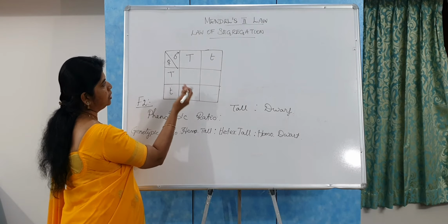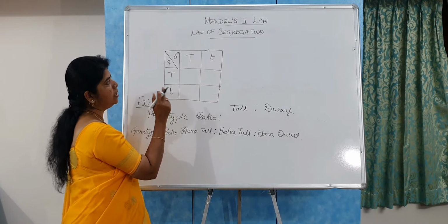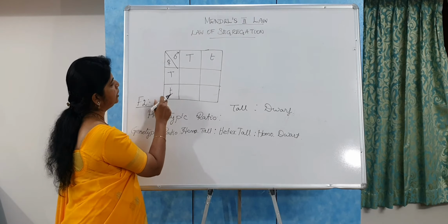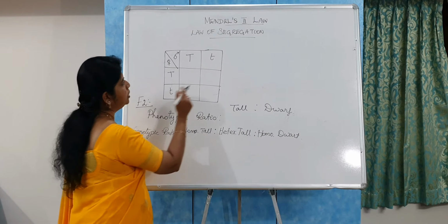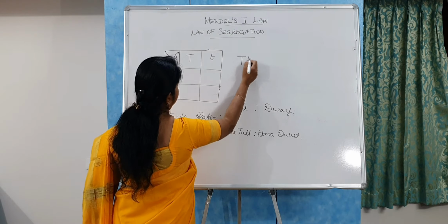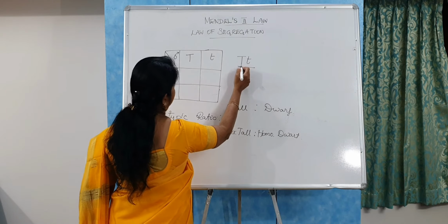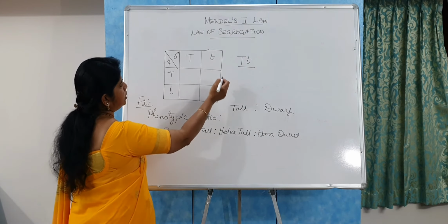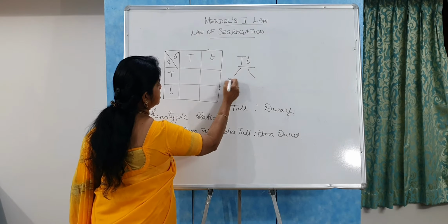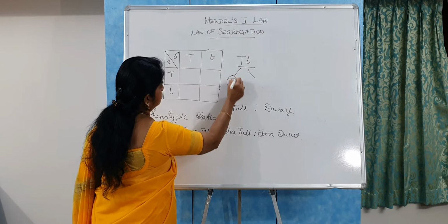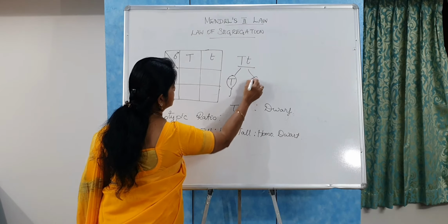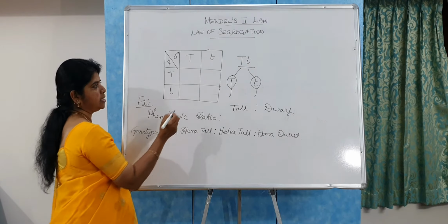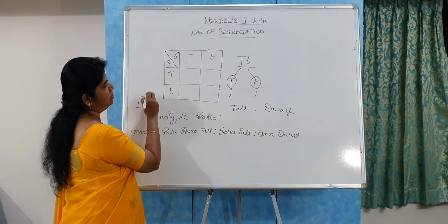You can think that in the monohybrid cross we got only one type of gamete, but here for the hybrid plant we got two types of gametes. You know that in the F1 generation we got the hybrid, denoted as dominant T and recessive t. So it results in the formation of two gametes. One gene enters one gamete, and the recessive gene enters another gamete. So it results in two gametes. The same thing happens in the female plant also.